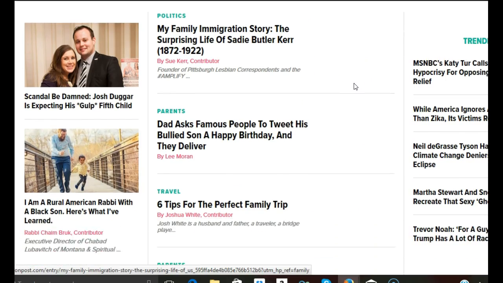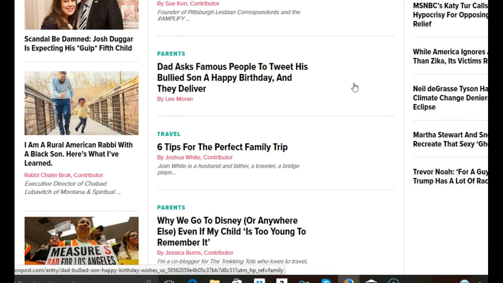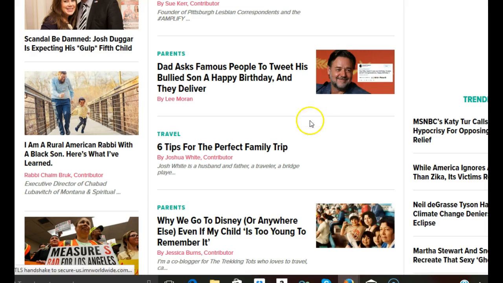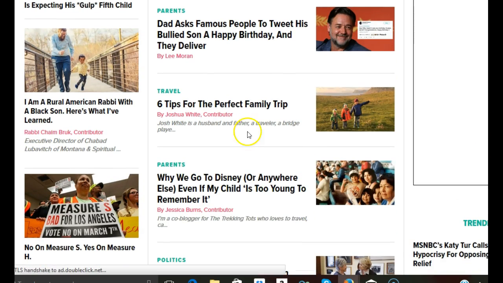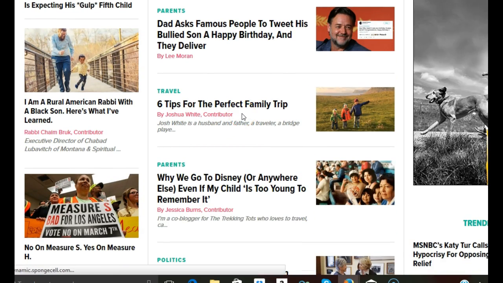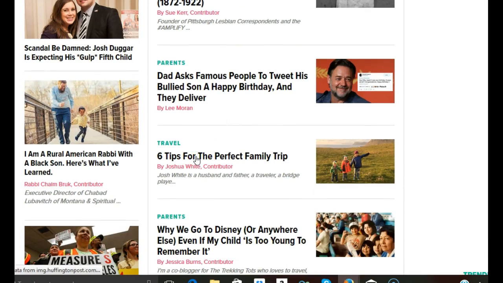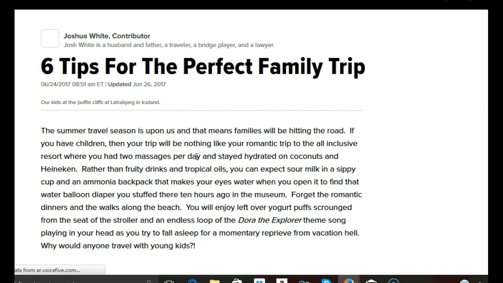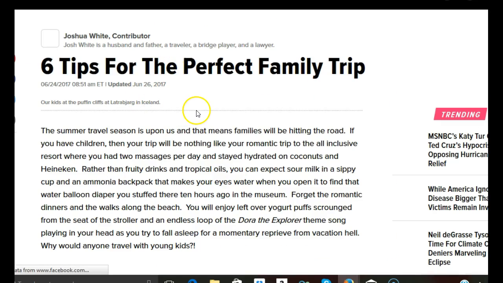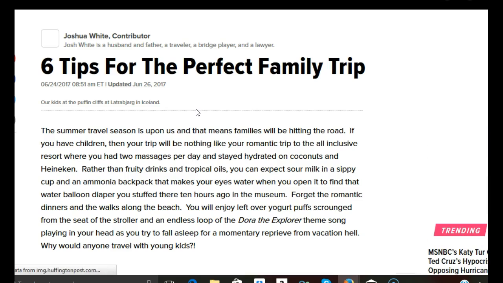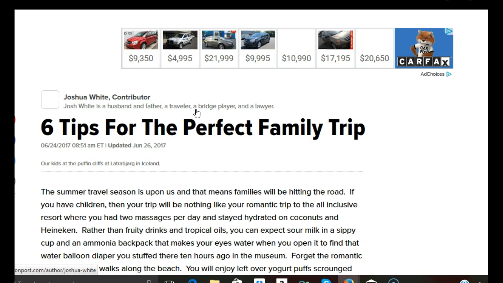And so we can look at some of those. Dads ask people to tweet his bullied son happy birthday, support for families, tips for the perfect family, and we can check when these articles were written by looking in. And as you can see, definitely within the guidelines of the last 6 months.